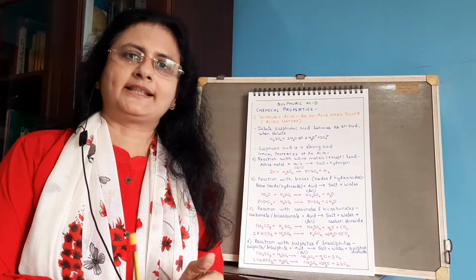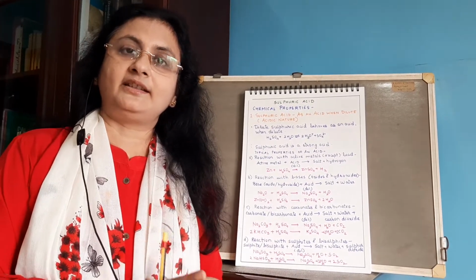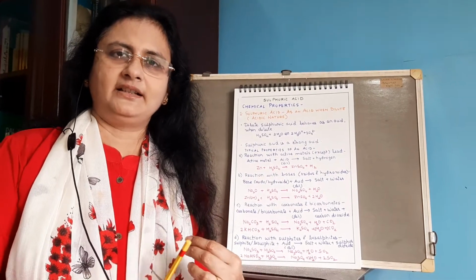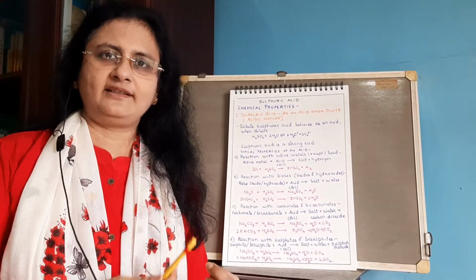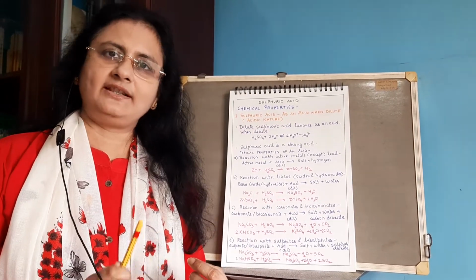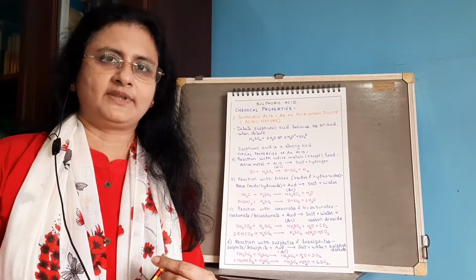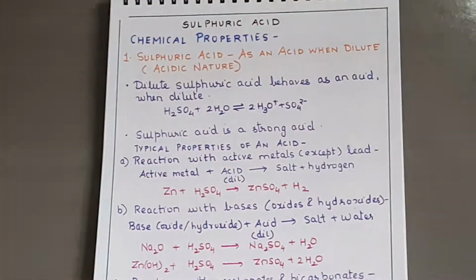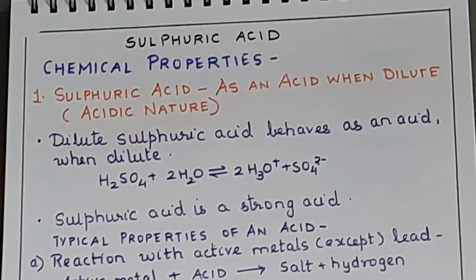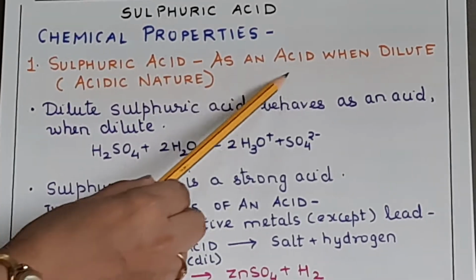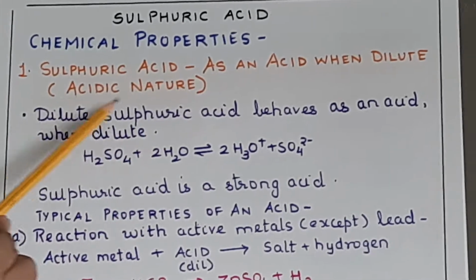I have just explained the basic concept, the theory behind these properties. Now for reactions, just one or two examples of reactions I have taken here to explain the concepts. The detailed reactions we will write during the Zoom sessions. So just pay attention here. Now coming to chemical properties of sulfuric acid, first sulfuric acid as an acid when dilute, meaning acidic nature.